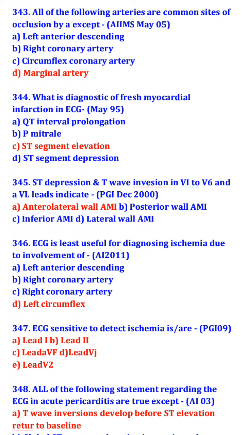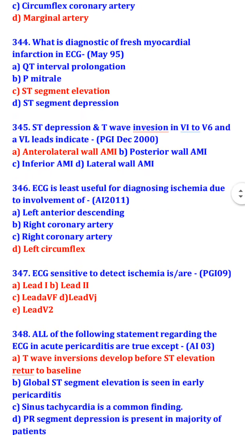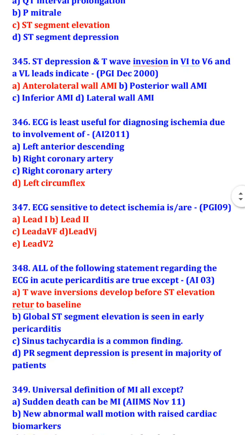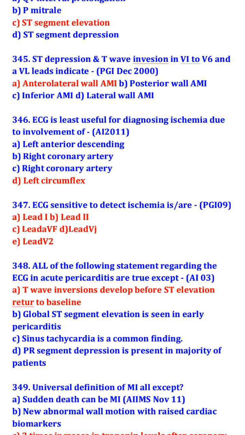ST depression and T wave inversion in V4 to V6 and aVL leads indicate anterolateral wall acute myocardial infarction. ECG is least useful for diagnosing ischemia due to involvement of left circumflex. ECG sensitive to detect ischemia is lead 1, lead 2, lead aVF, lead V2.